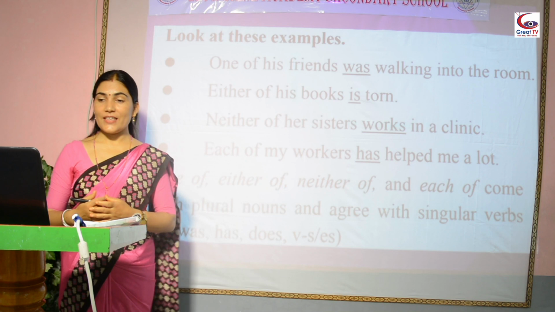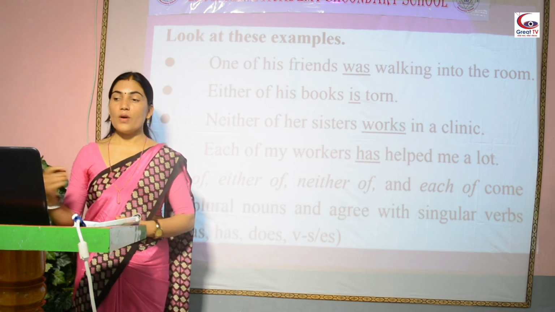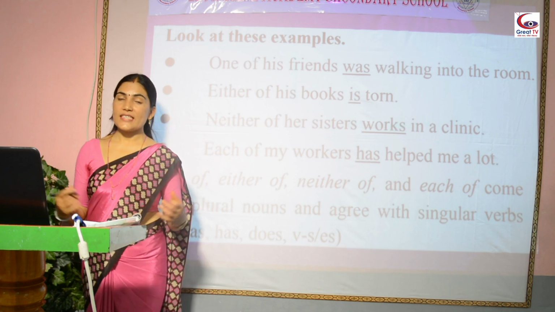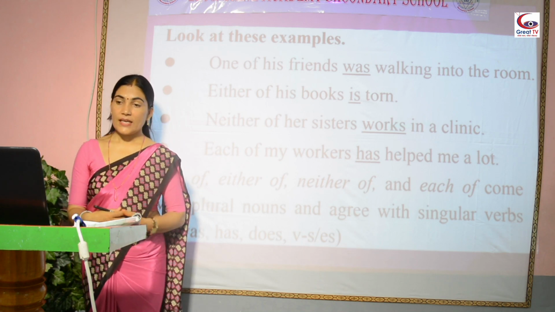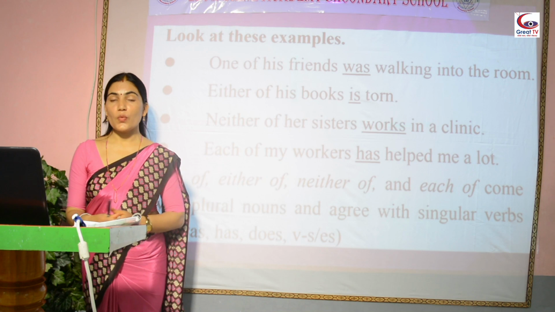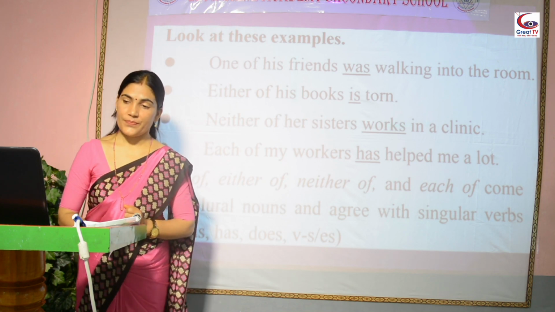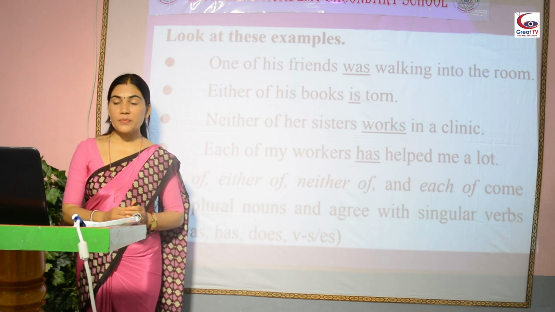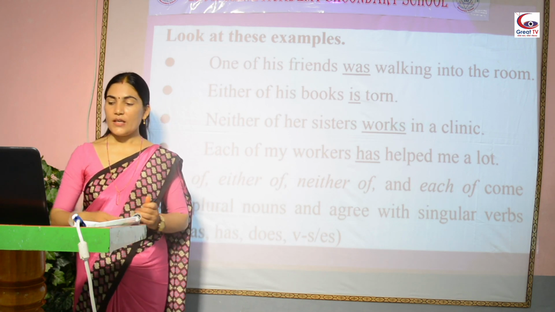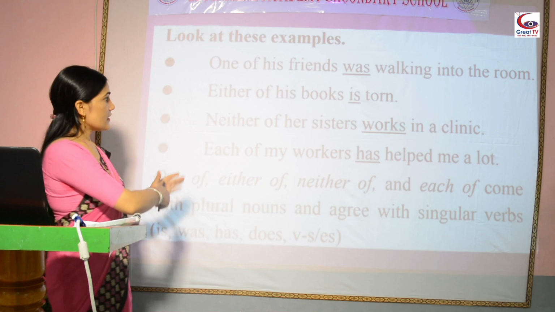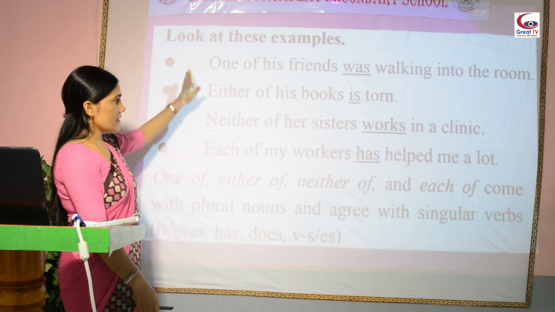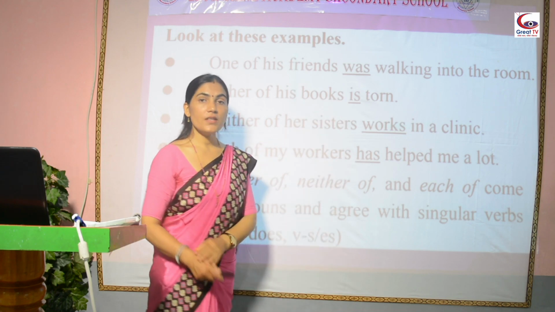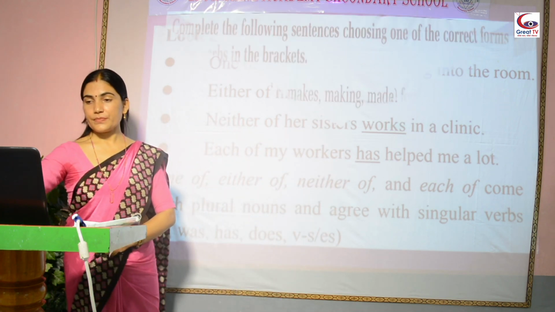Either of his books is torn. Neither of her sisters works in a clinic. Each of my workers has helped me a lot. Okay, these words and phrases are followed by singular verbs.